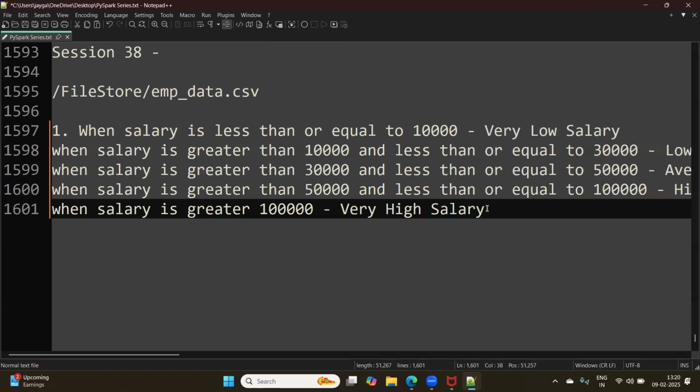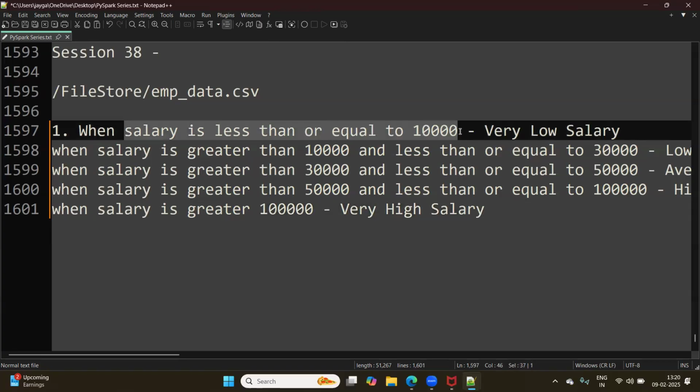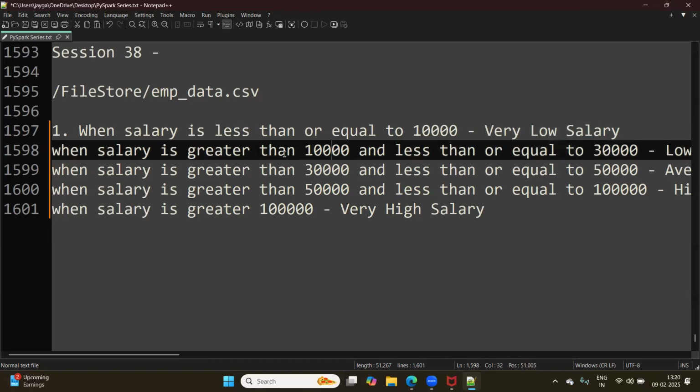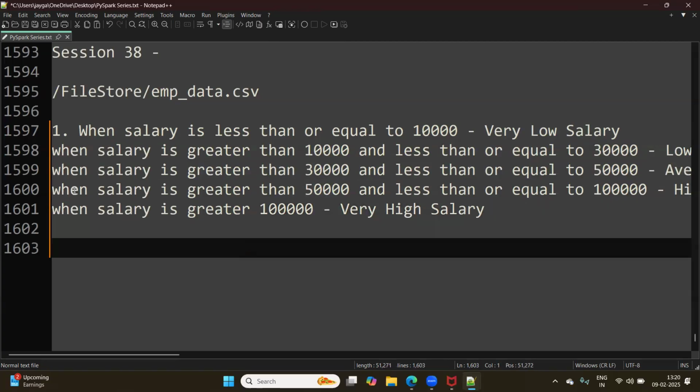In this case we have multiple conditions involved. When salary is less than or equal to 10,000, it is very low salary. When it is greater than 10,000 and less than or equal to 30,000, then low salary, then average salary, high salary, and very high salary. So, how do we work with such problem statements using case when? Let's start.